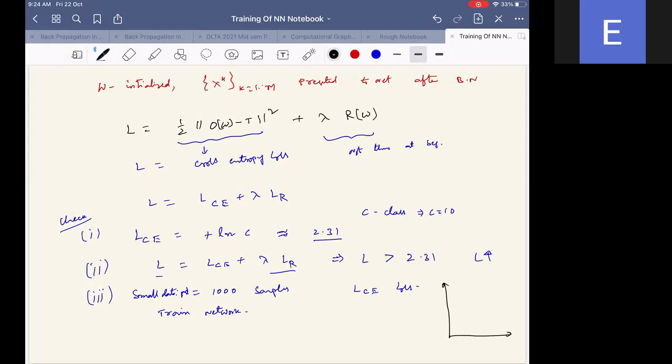Yes, it should. Essentially it will learn very quickly for this small set of samples. Since the number of samples is very small, it will learn quickly.